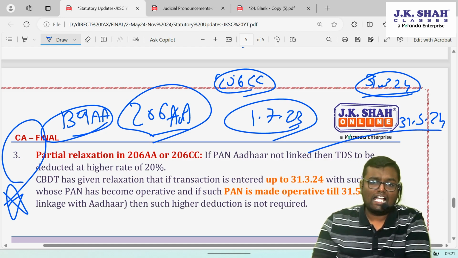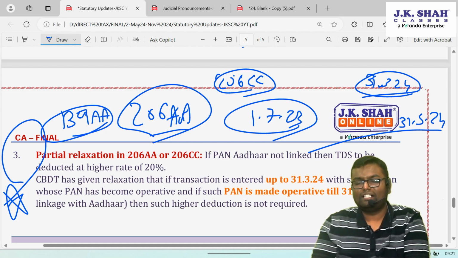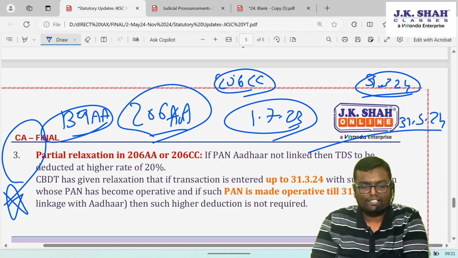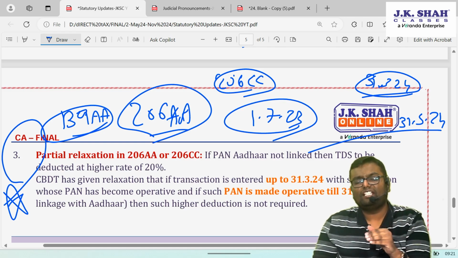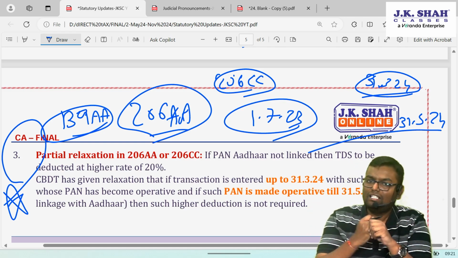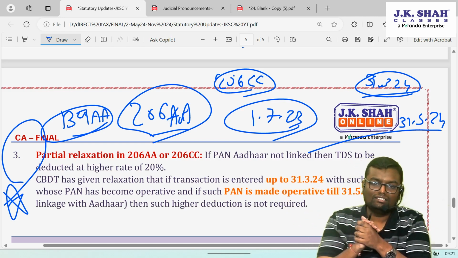Now what if I have deducted normal TDS up to 31st March 2024 in ignorance of the inoperative PAN? That deductee makes that PAN operative till 31st May 2024 by linking PAN and Aadhaar. I will get no notice of short deduction. It is totally okay.